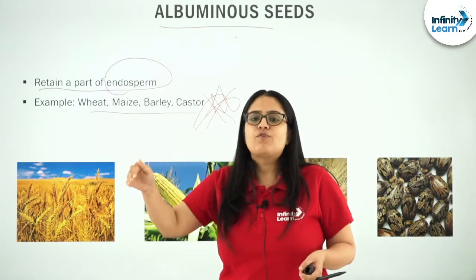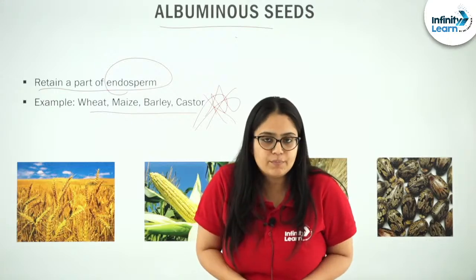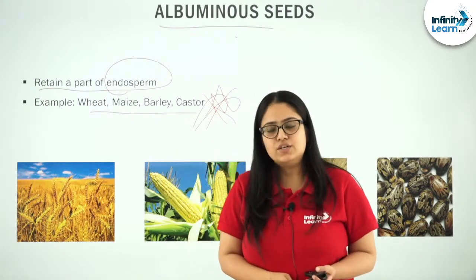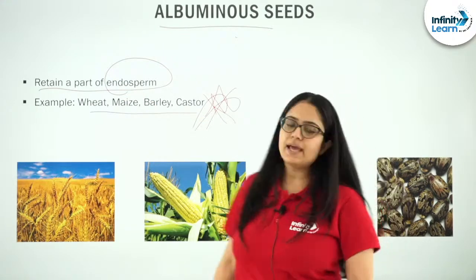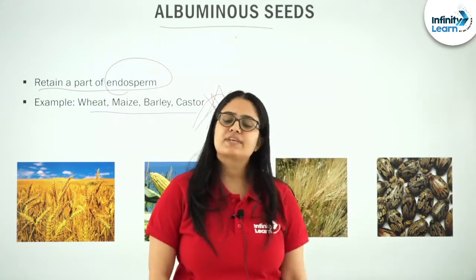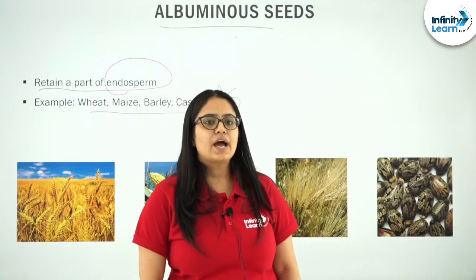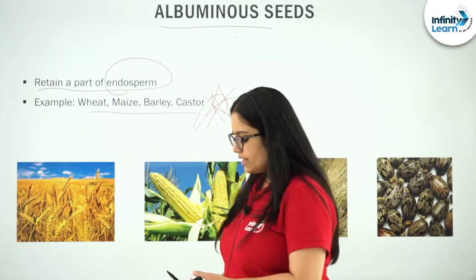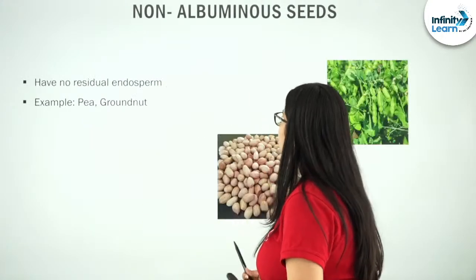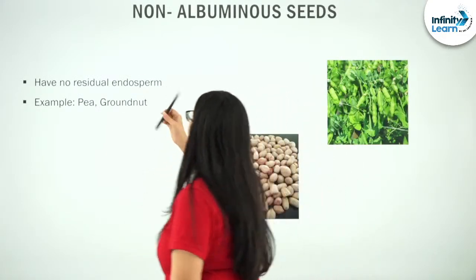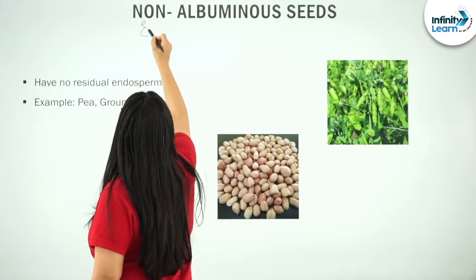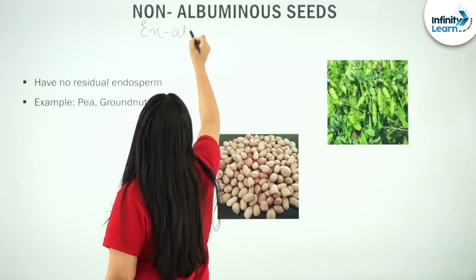Or in which of the following plant seeds will endosperm be present? So it is wheat, maize, barley, and the last image is of castor seed. I hope this much is clear. Let us see the next type. The next is non-albuminous, and you can also call them ex-albuminous.